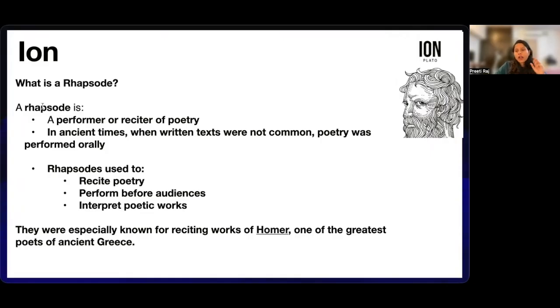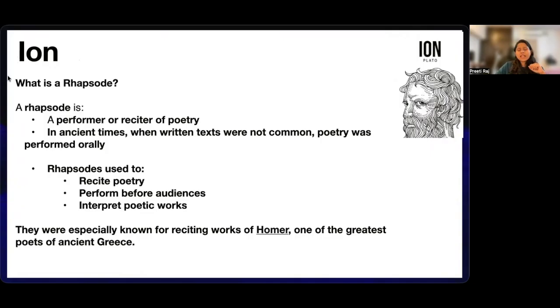So Ion believed that he is an expert in poetry and nobody can explain Homer better than him. But Socrates slowly starts asking questions to him. If you truly possess knowledge, why can you speak only about Homer? Why not about other poets?